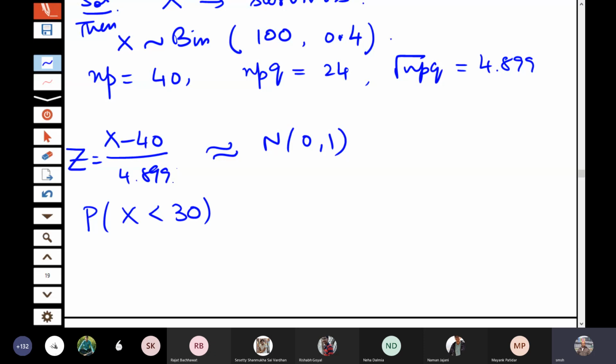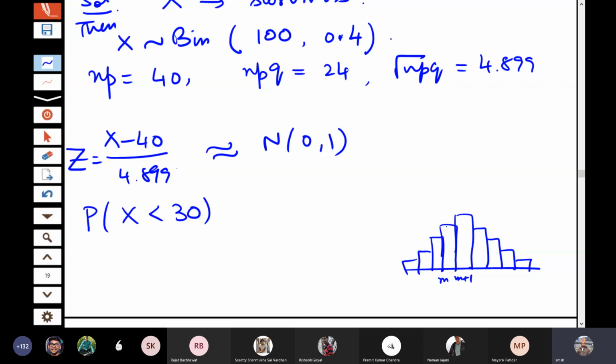In the continuous distribution, they are the same. Suppose this is a point M and this is M plus 1. If I say X less than or equal to M or X less than M plus 1, they are not the same, because additional probability has been put here.